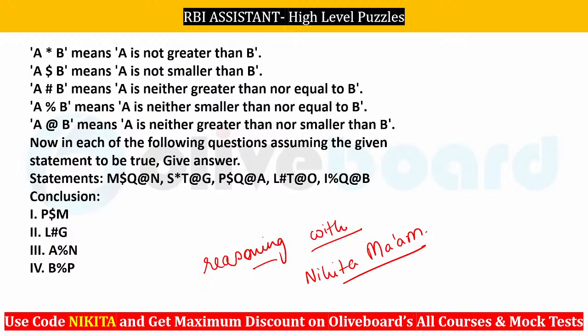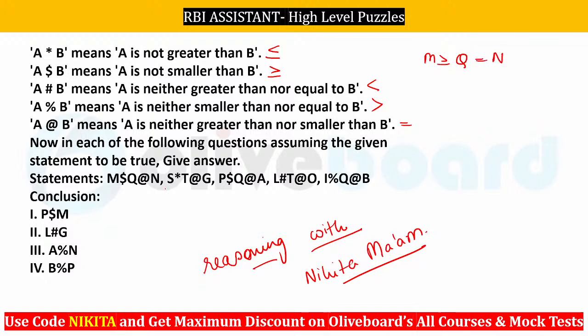2, everybody is getting 2 here. Chalo, okay, let's check it out, right? So not greater than means less than or equal to, not smaller than, greater than, equal to, neither greater nor equal, so it is less than, neither smaller nor equal, so greater than. This has to be your equal. Let's check it out what is given here. So how we will make this relationship? You can see that we have $q. What is the meaning of $q? That is m is greater than equal to q, and at the rate means equal to n, right?